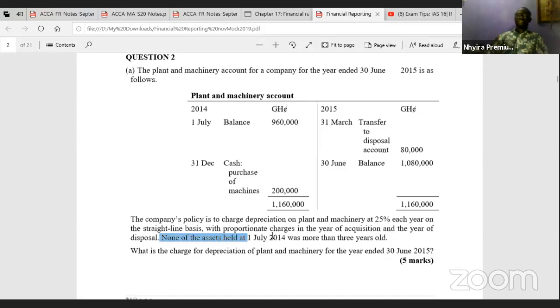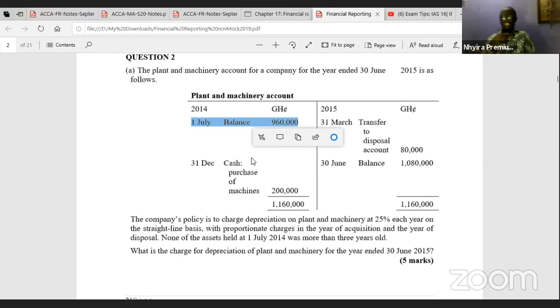Usually, this statement simply refers to the assets that were there at the beginning of the year. At the beginning of the year, we had 960,000 assets, and it is telling us that these assets have not been there for more than 3 years. So at most, the assets you are seeing there are going to be 3 years old, or less than 3 years.